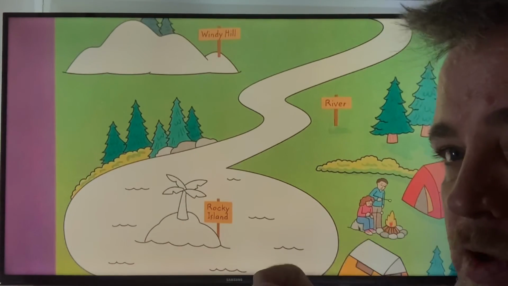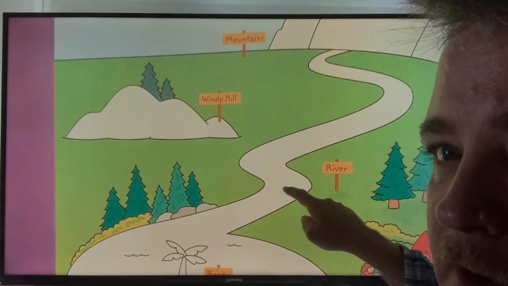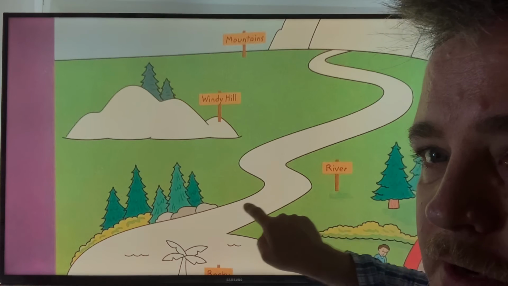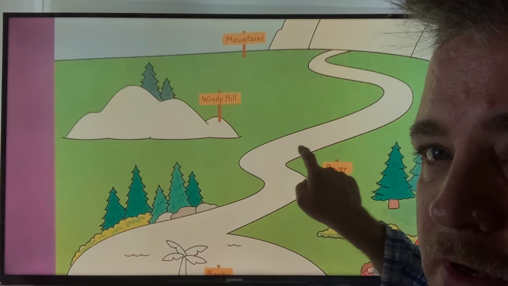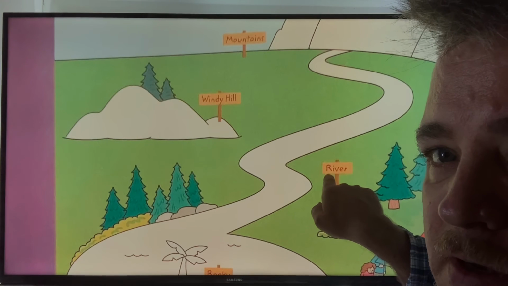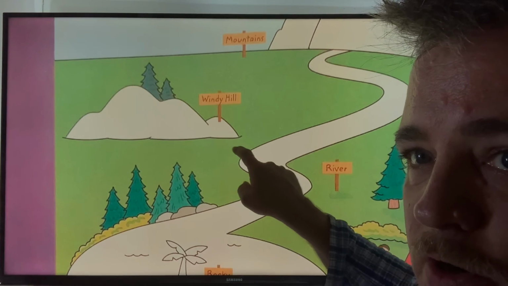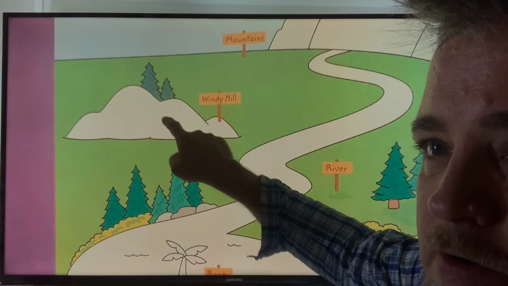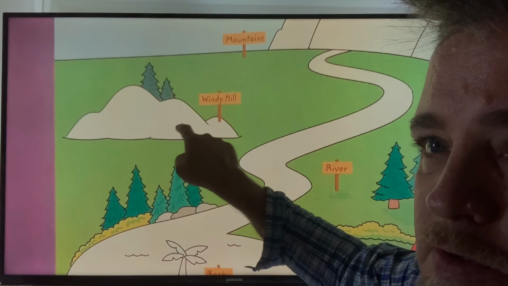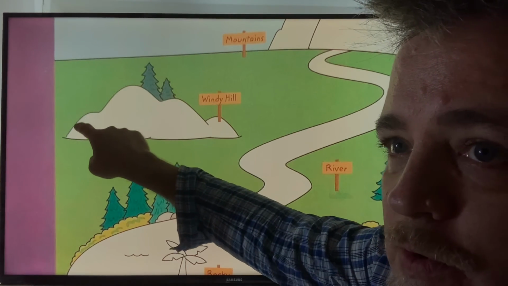And the water going to the lake is a river. Here is the river. There's no name to the river. It just says river. And over here, away from the river, we got these little hills. 1, 2, 3, 4.